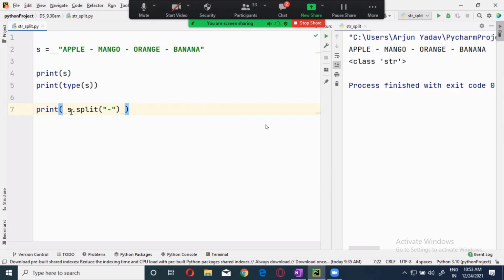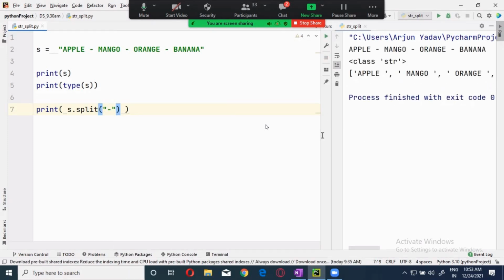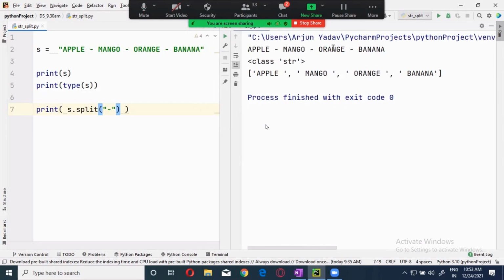So what is it doing? It is taking the string and splitting it based on the delimiter dash, and giving us the output. The output will be in the form of a list. I told you, right? Now you see this one. We got it in the form of a list. Is there any triggering point again? String is a fundamental data type that is immutable. How is it changing? Is this changing?